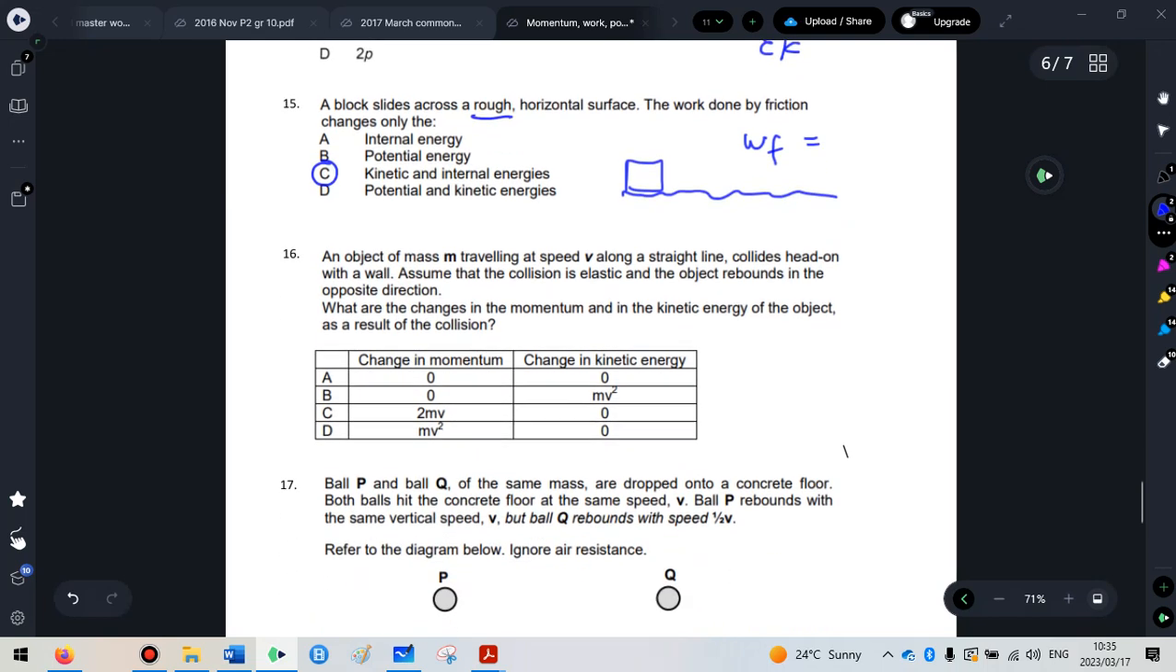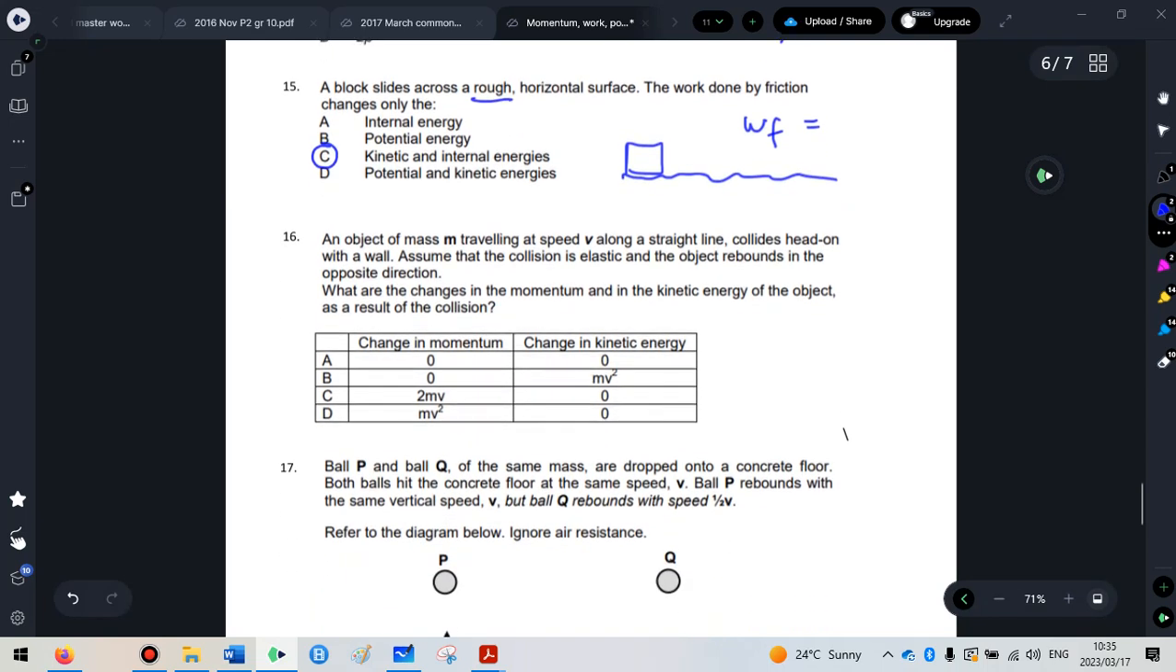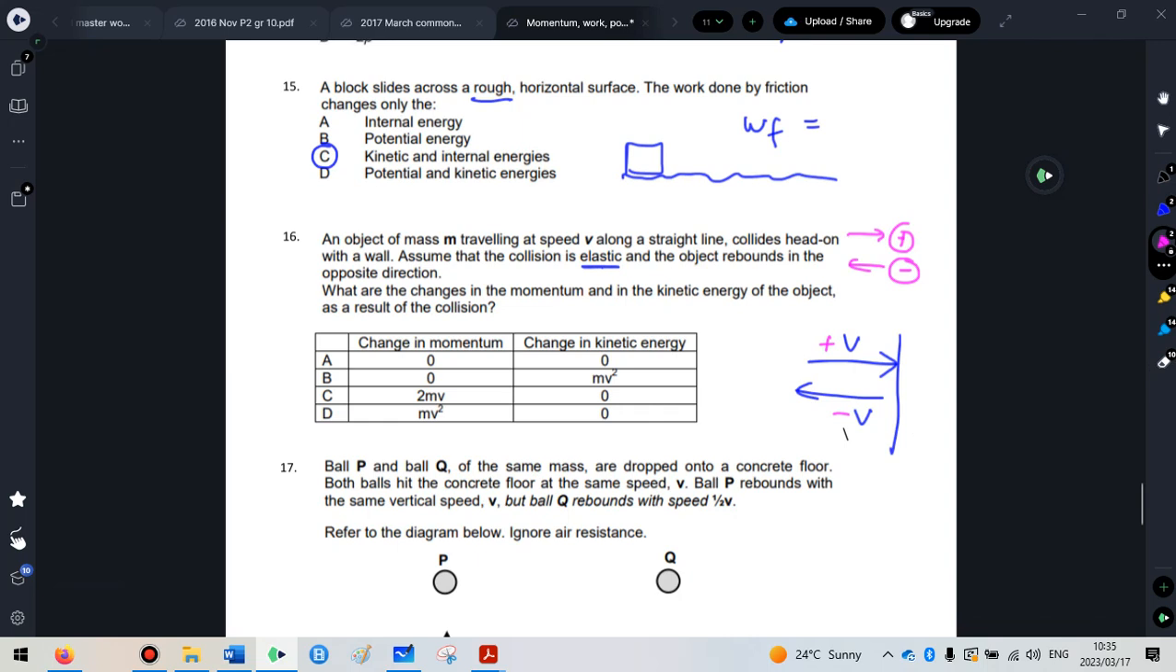Then question 16, an object of mass m traveling at a speed of v along a straight line collides head-on with the wall. Assume that the collision is elastic and the object rebounds in the opposite direction. If a collision is elastic, that means that no energy is lost when the object hits the wall. So it hits with the speed of v, meaning it's going to rebound with the speed of v. But just be careful. If it rebounds with the speed of v in the opposite direction, we need to make one direction positive and one direction negative. And they know you are going to forget to make one direction negative, so they're going to put an option in there that is going to look like your answer if you forgot that. So be careful of that, to try and catch you.